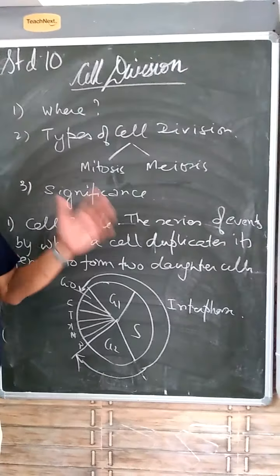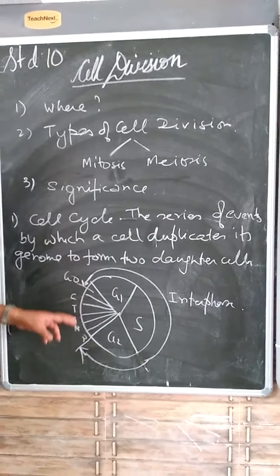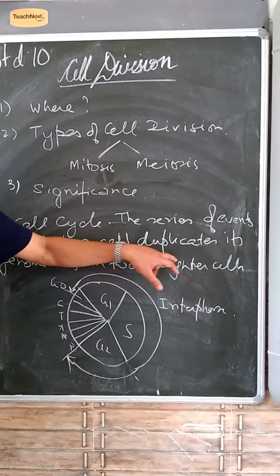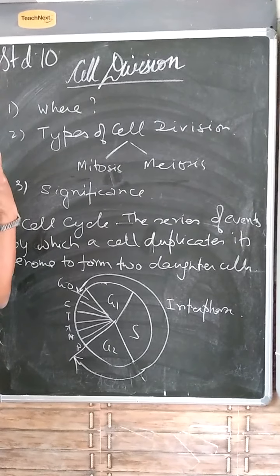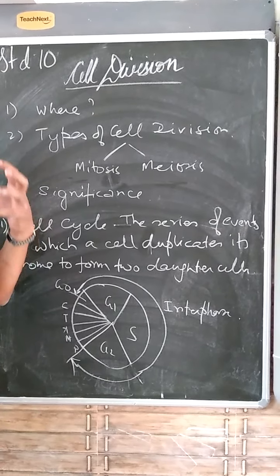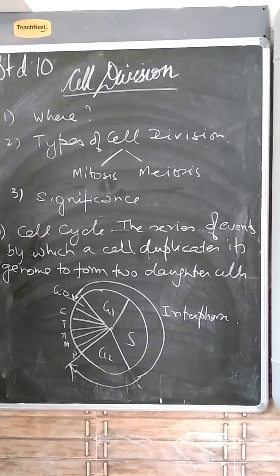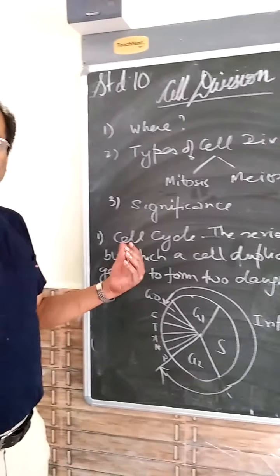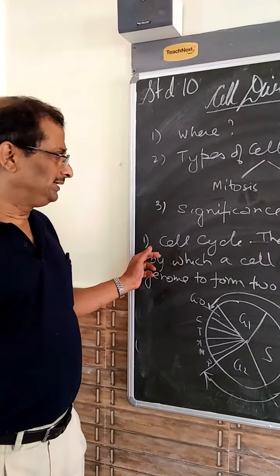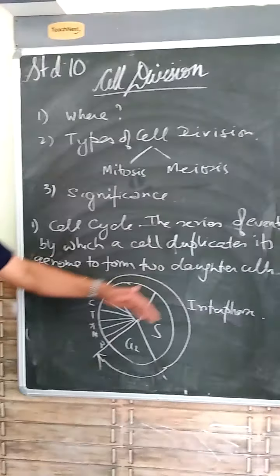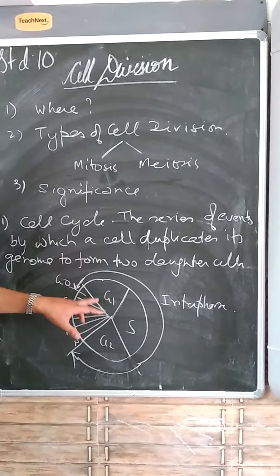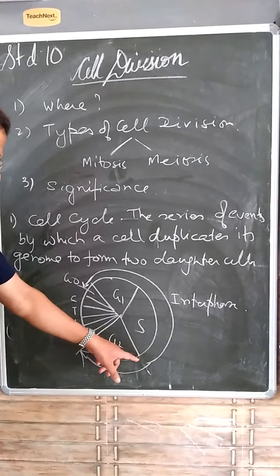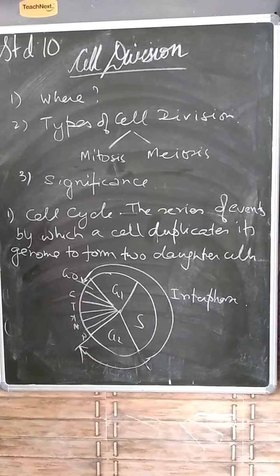Now, what is the cell cycle? Usually, you will see in the process of cell division, the series of events by which a cell duplicates its genome. Genome is the complete total number of genes present in all the sets of chromosomes, or in the haploid set of chromosomes, that we call the genome, because diploid will be double the number of the haploid. The cell cycle is divided into two phases. One is called the interphase, another is called the cell division phase.